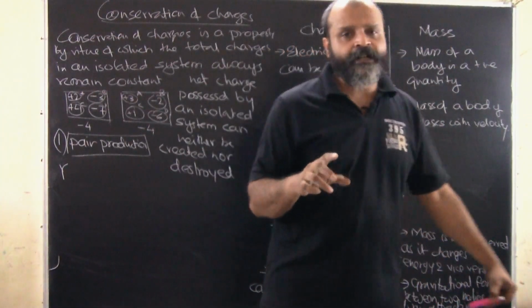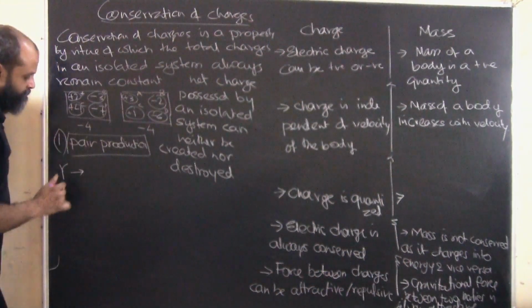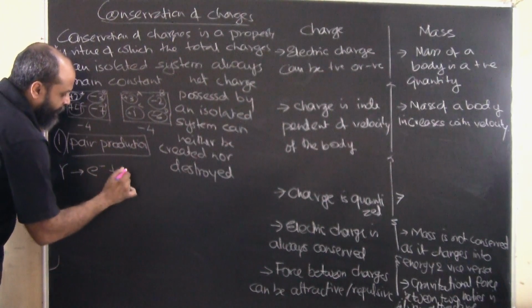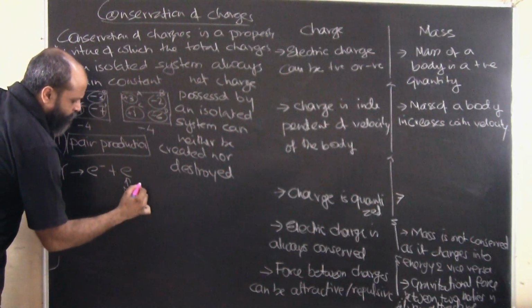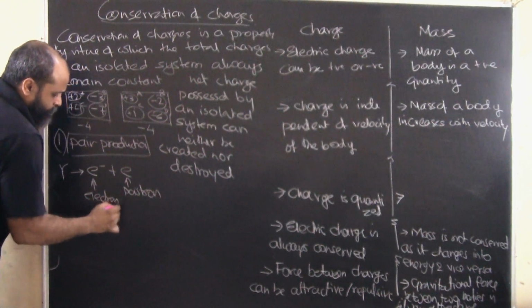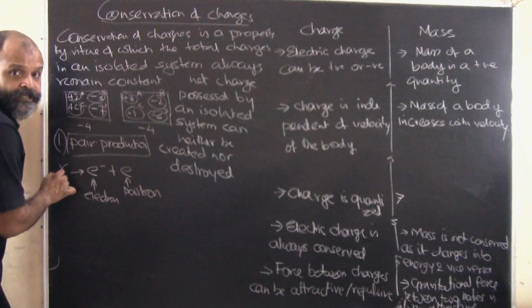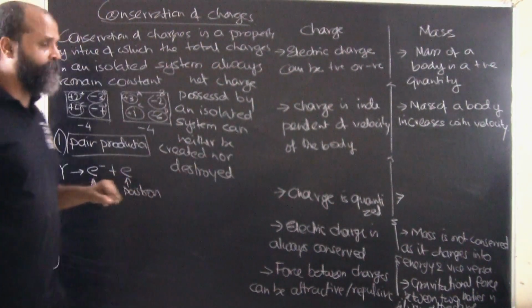Alpha rays are positively charged, beta rays are negatively charged, gamma rays are neutral. This materializes into an electron and a positron. So look at the net charge on the left hand side, it is 0. On the right hand side, it will again be 0.